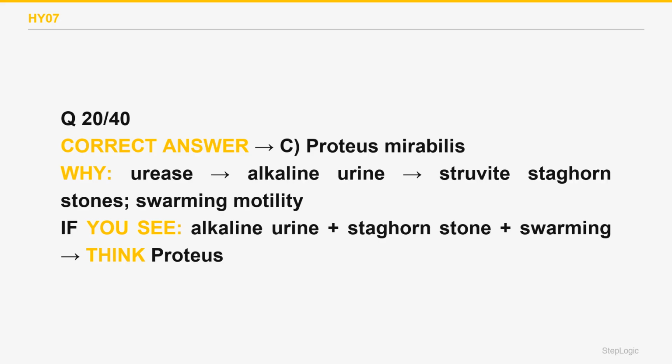Escherichia coli is the most common UTI cause overall, but it ferments lactose and does not make the urease that alkalinizes urine and forms struvite stones. Choice A wrong. Staphylococcus saprophyticus can be urease positive, but is a gram-positive coccus without swarming motility and is not the classic staghorn stone organism. Choice D wrong. This is Proteus mirabilis.